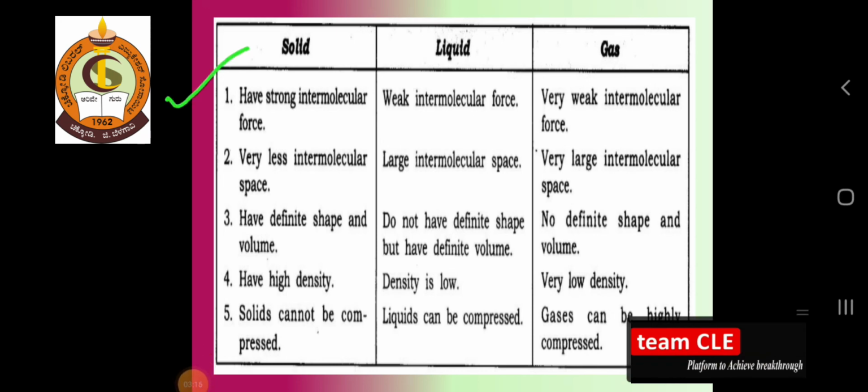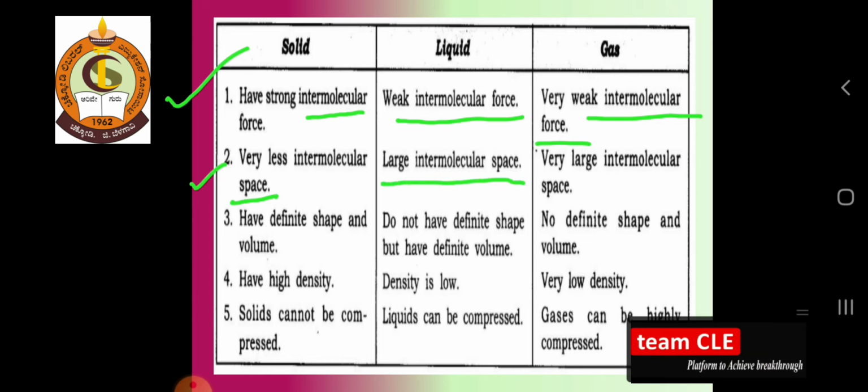So solids have a strong intermolecular force, liquids have a weak intermolecular force, and gas has a very weak intermolecular force. Solids have very little intermolecular space, which means if you want to dissolve anything in a solid, it is highly difficult. Whereas liquids have a large intermolecular space.